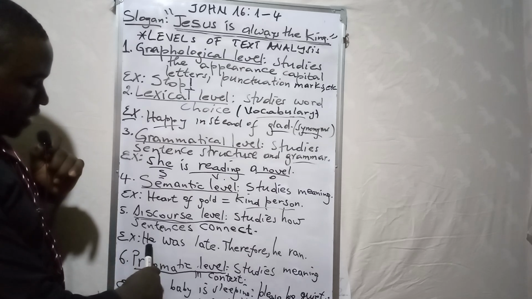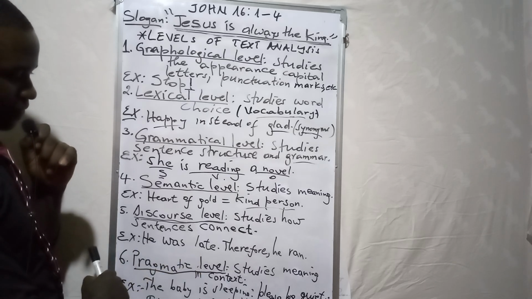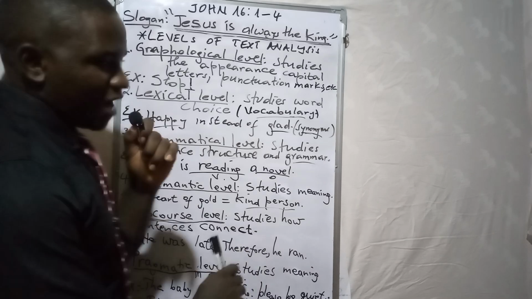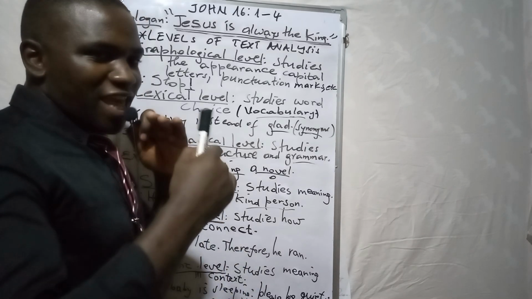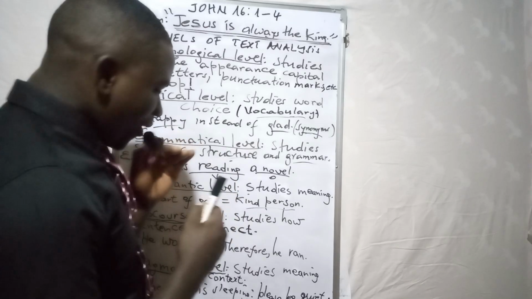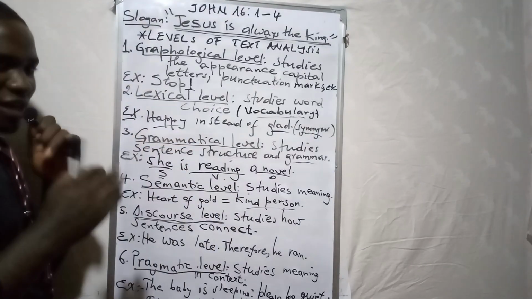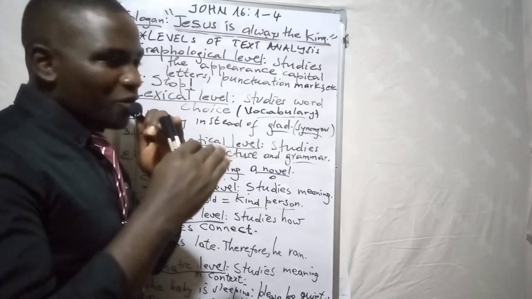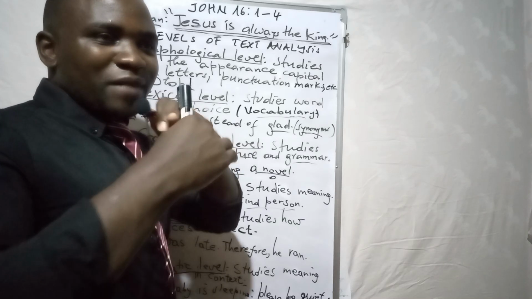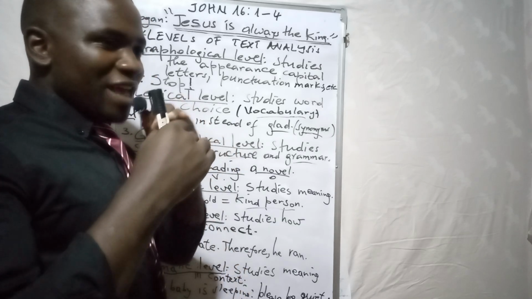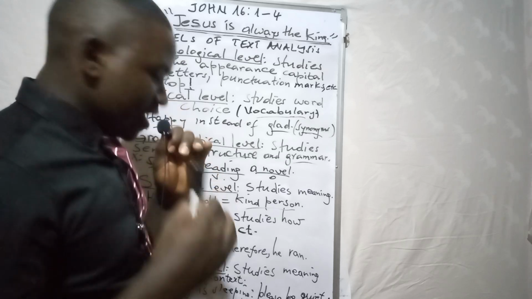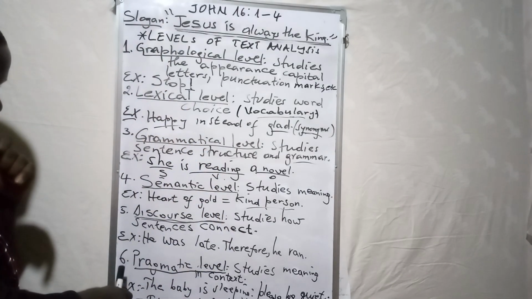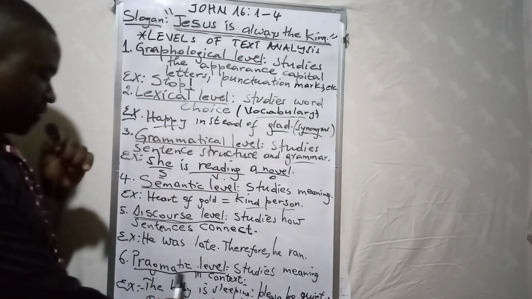Here we have an example: he was late, therefore he ran. Because he was afraid, that's why he ran, right? It's okay. Let's see number 6, which is the pragmatic level.